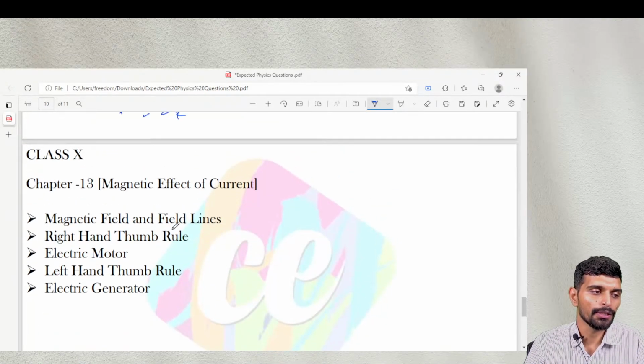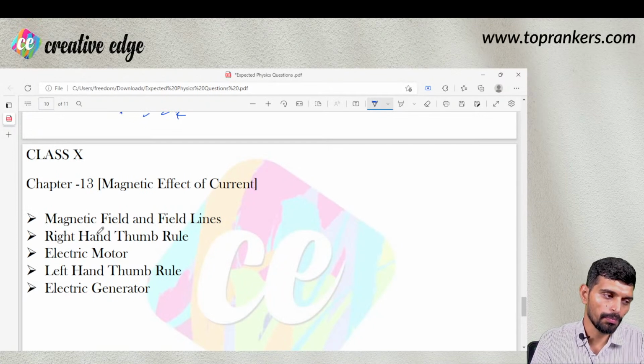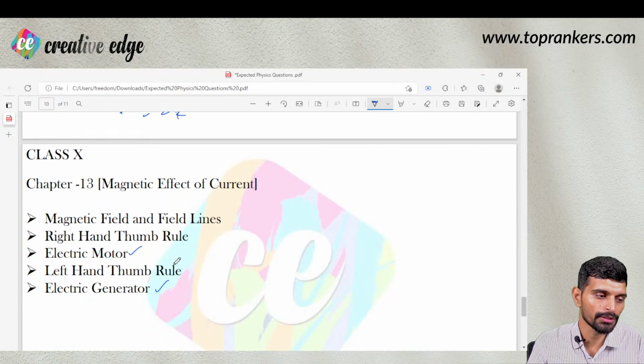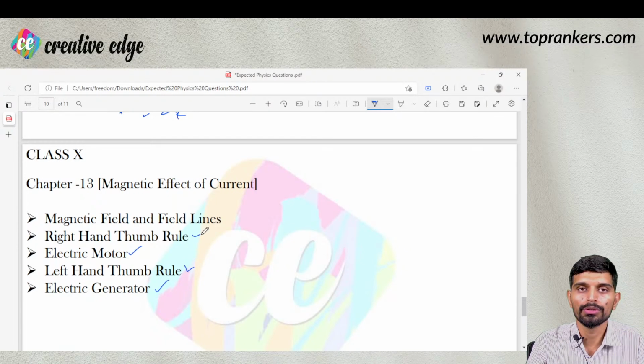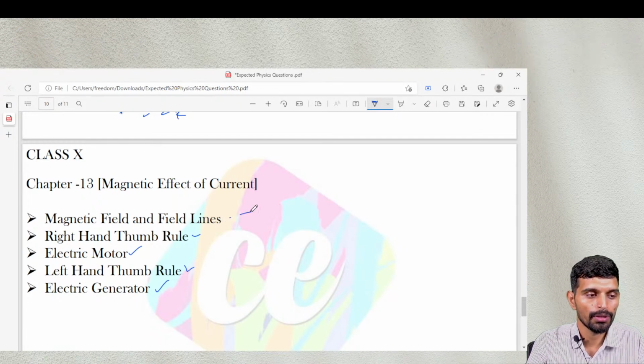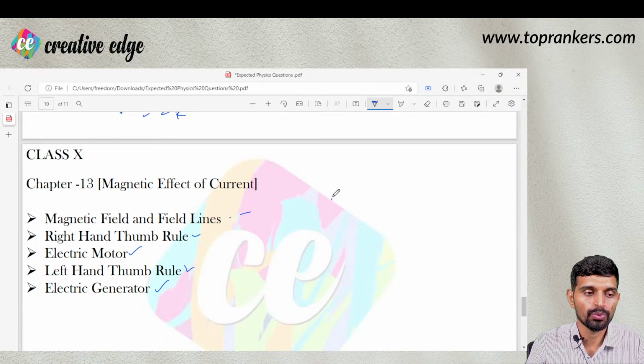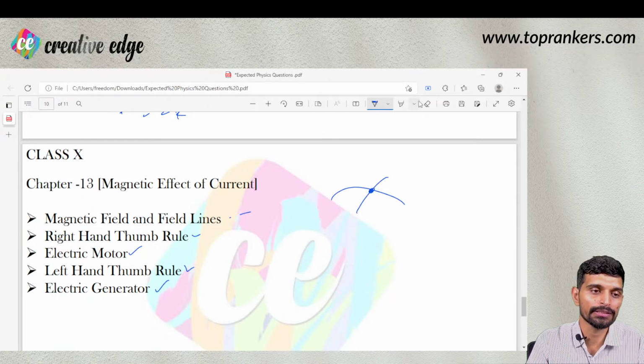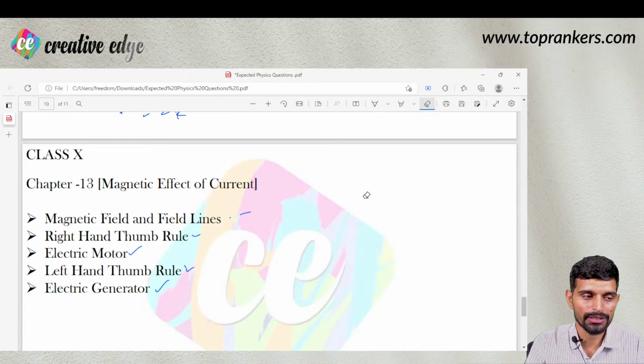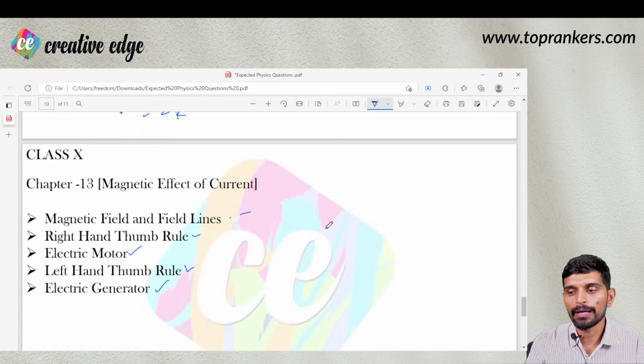The last chapter, magnetic effect of current, possibilities are there that electric motor principle could be asked. Electric generator is based on left hand thumb rule, right hand thumb rule. So go through these left hand and right hand thumb rules. What are magnetic field lines? Why are the magnetic field lines closed in nature? Why do these magnetic lines not intersect each other? So these are the basic questions that could be there in your exam.